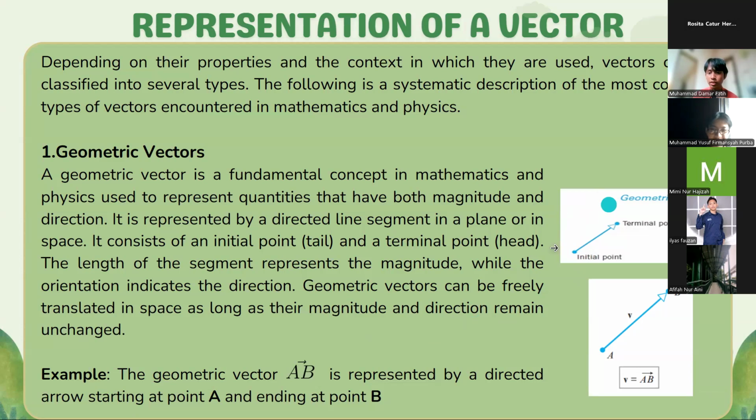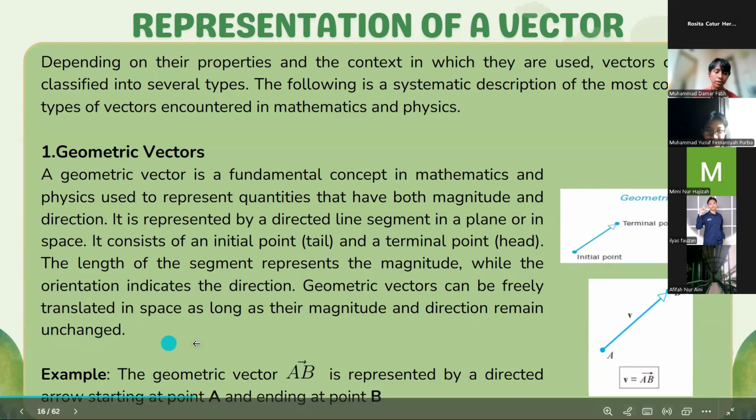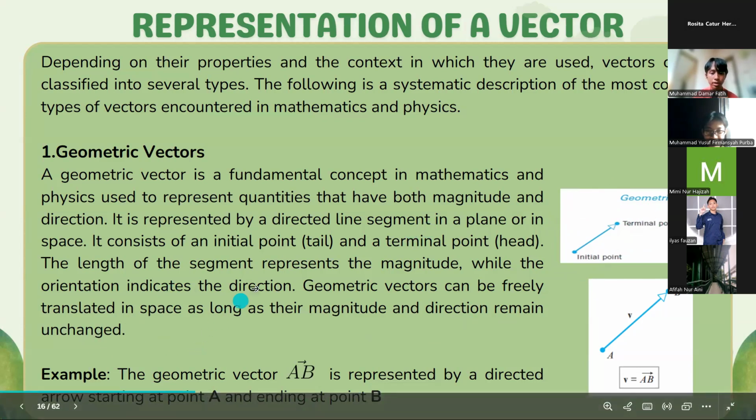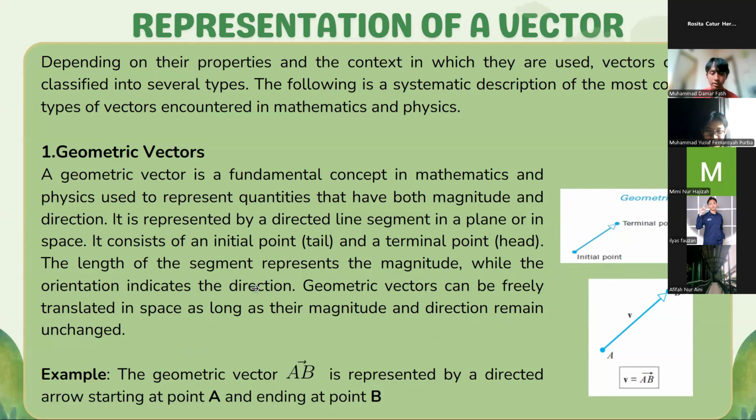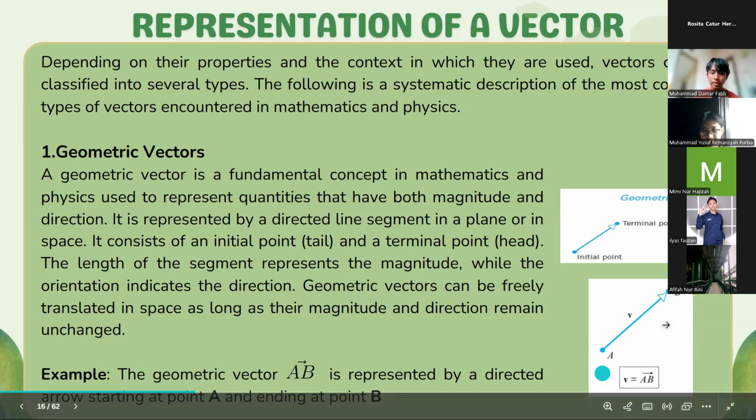You can look at the picture. There is an initial point and a terminal point of a geometric vector. For example, the geometric vector AB is represented by a directed arrow starting at point A and ending at point B. This is vector AB in the picture, starting at point A and ending at point B.